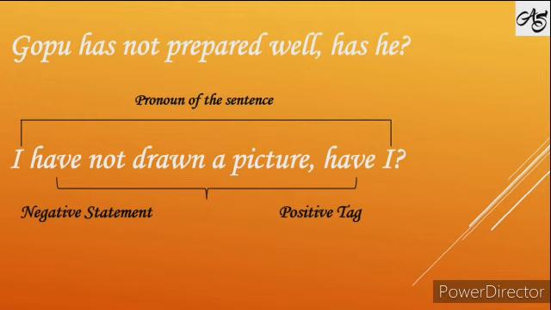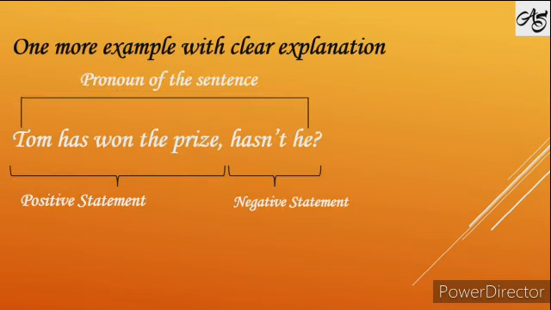Now you saw how the positive statement is taking the negative tag and the negative statement is taking the positive tag. And in the tag, the short form as well as the pronoun must be used. Okay. For example, Tom has won the prize. Then what will you say? Tom has won the prize, hasn't he? So again, we are not using Tom. We are using the pronoun.